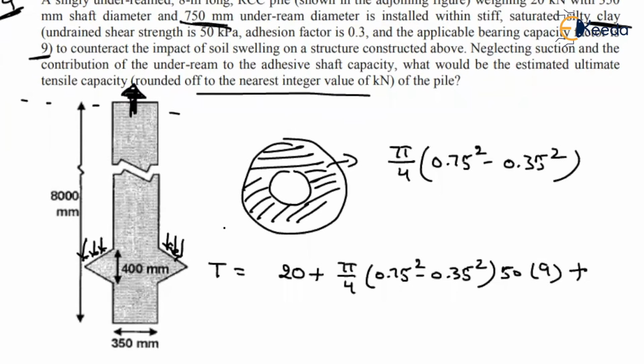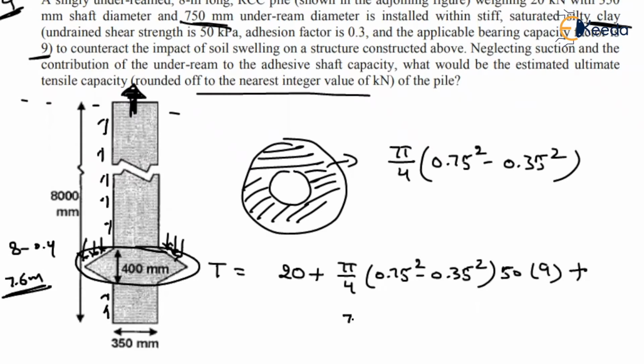Then what about the surface frictional resistance? It will act throughout the shaft surface. So out of that we have to neglect this part. The total is 8 meter, 8 minus 0.4. So through how much length do we have the surface area? 7.6.